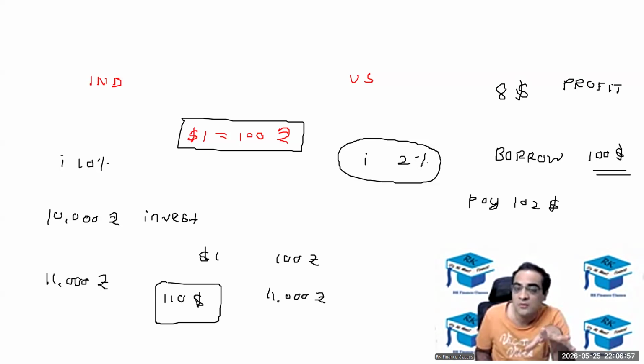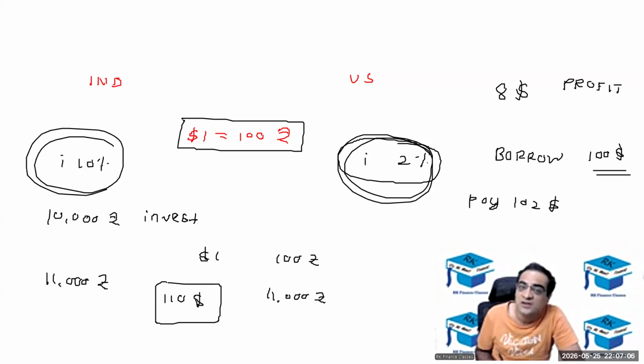So what's going to happen over here is that more and more people will try to do this. More and more people will try to borrow from US and start lending in India. The demand for loans will increase, and the interest rate in US will start to increase. And as people start lending in India, the supply of money in India will increase and interest rates will start to decrease. Then slowly, the interest rates will become equal. The market will make sure that the interest rates are going to be equal.